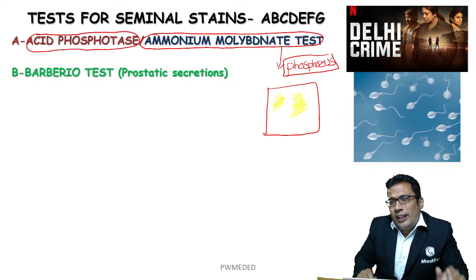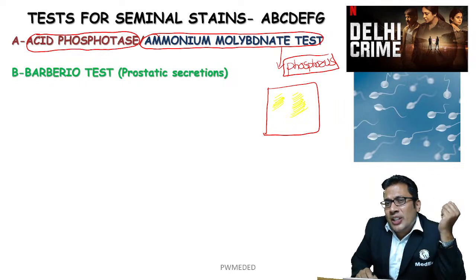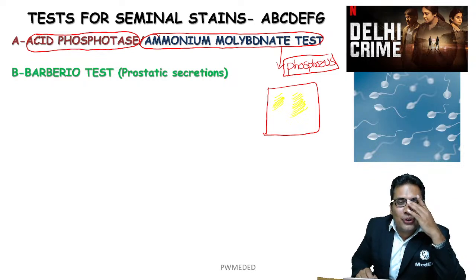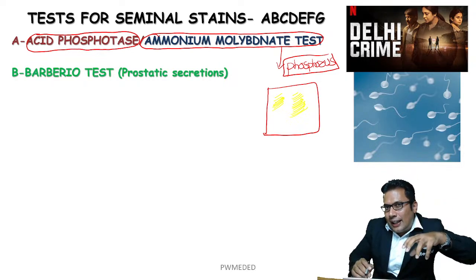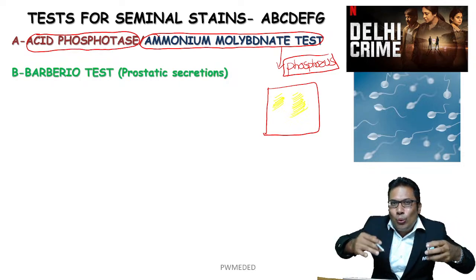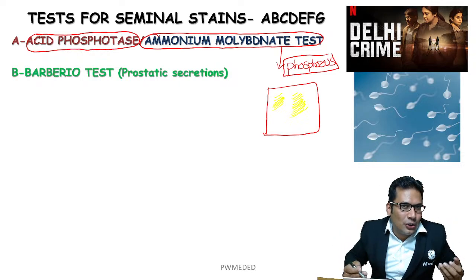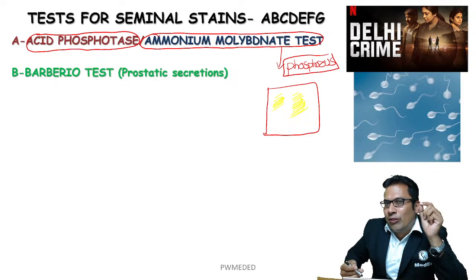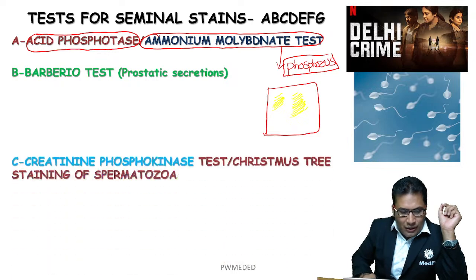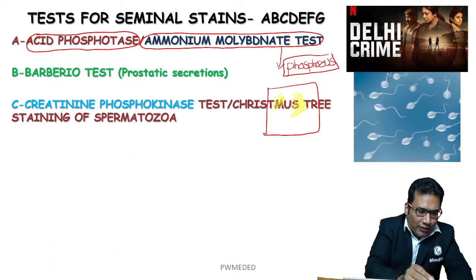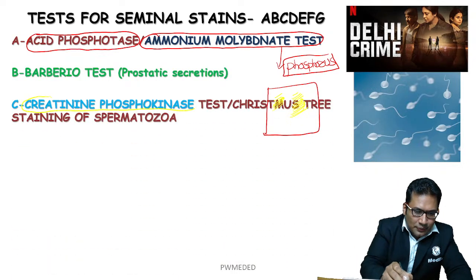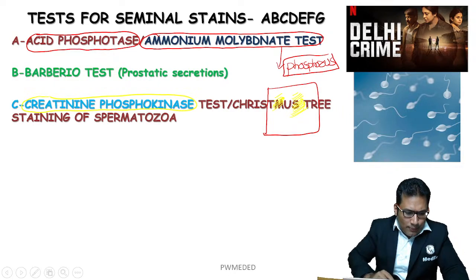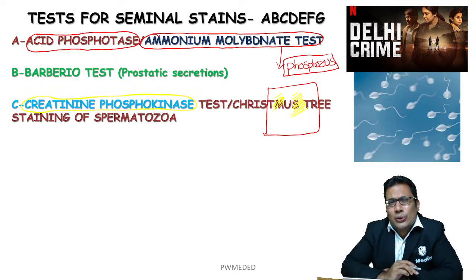C for one test that is used in old blood stain also. Even up to 6 months, this test can be used. If the question asked in exam is the test used in old seminal stain, your answer should be creatinine phosphokinase test. Creatinine phosphokinase test. Okay.